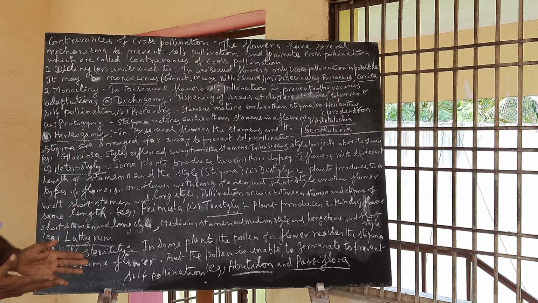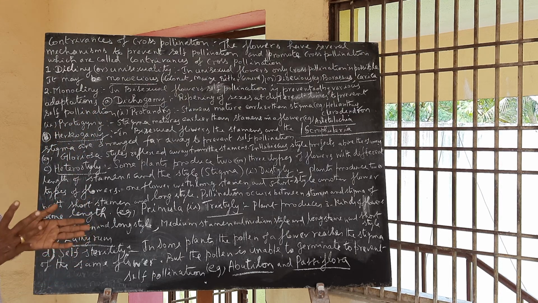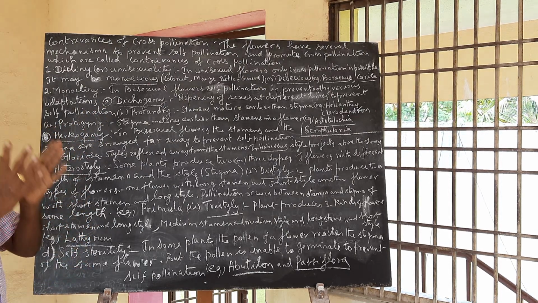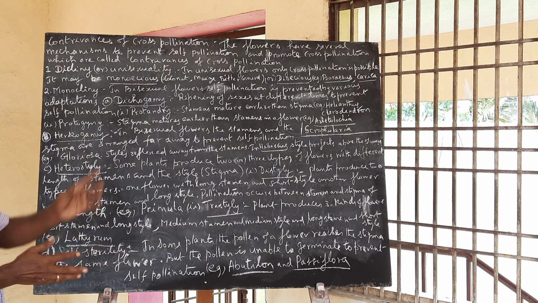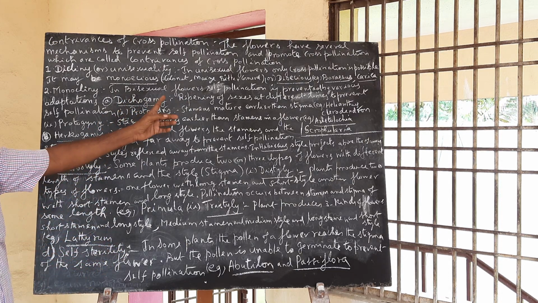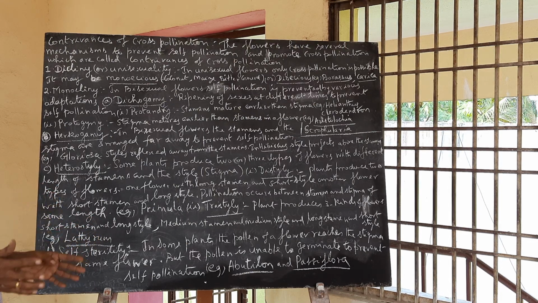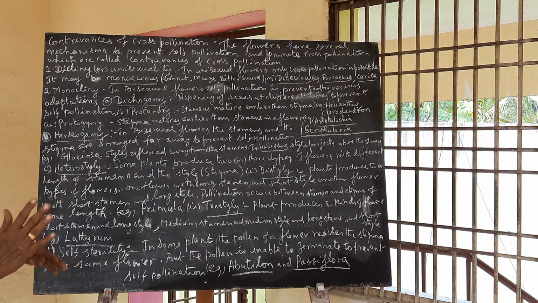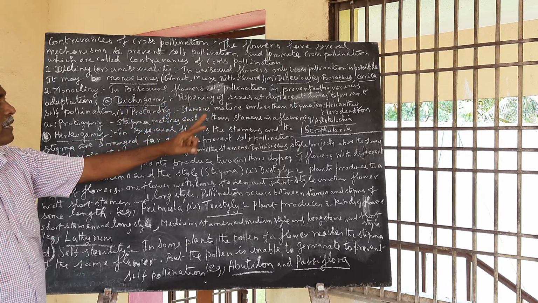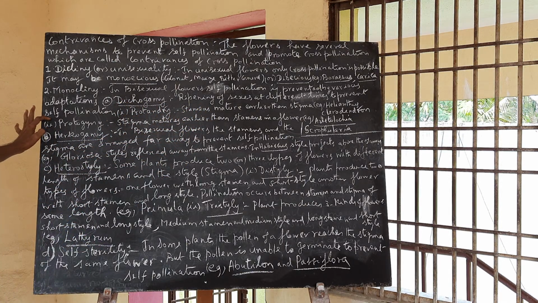In bisexual flowers, if the stamens and stigma mature at the same time, there is a possibility of self-pollination. But when the stamens and stigma ripen at different times, there is no possibility of self-pollination, only cross-pollination occurs. That's what is called dichogamy, ripening of sexes at different times to prevent self-pollination.